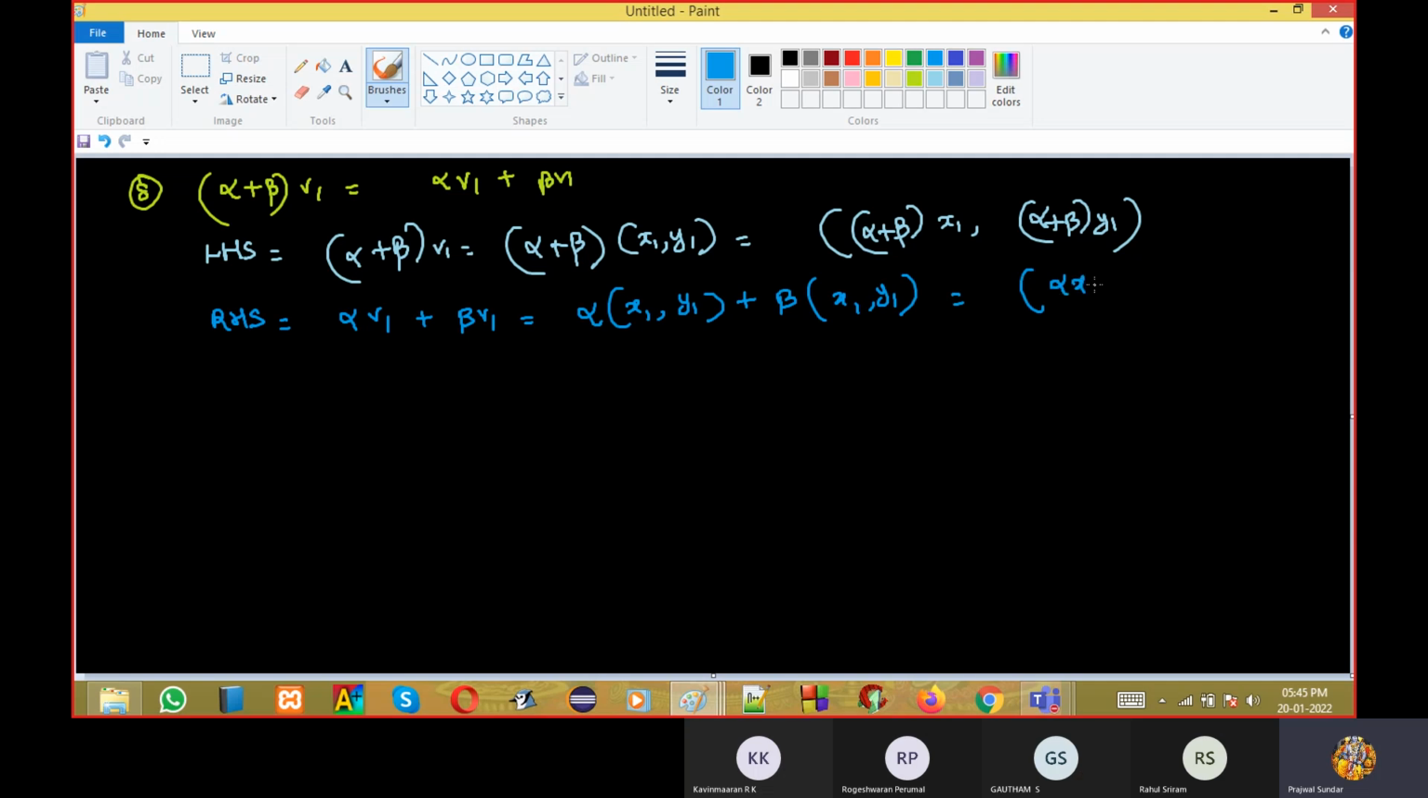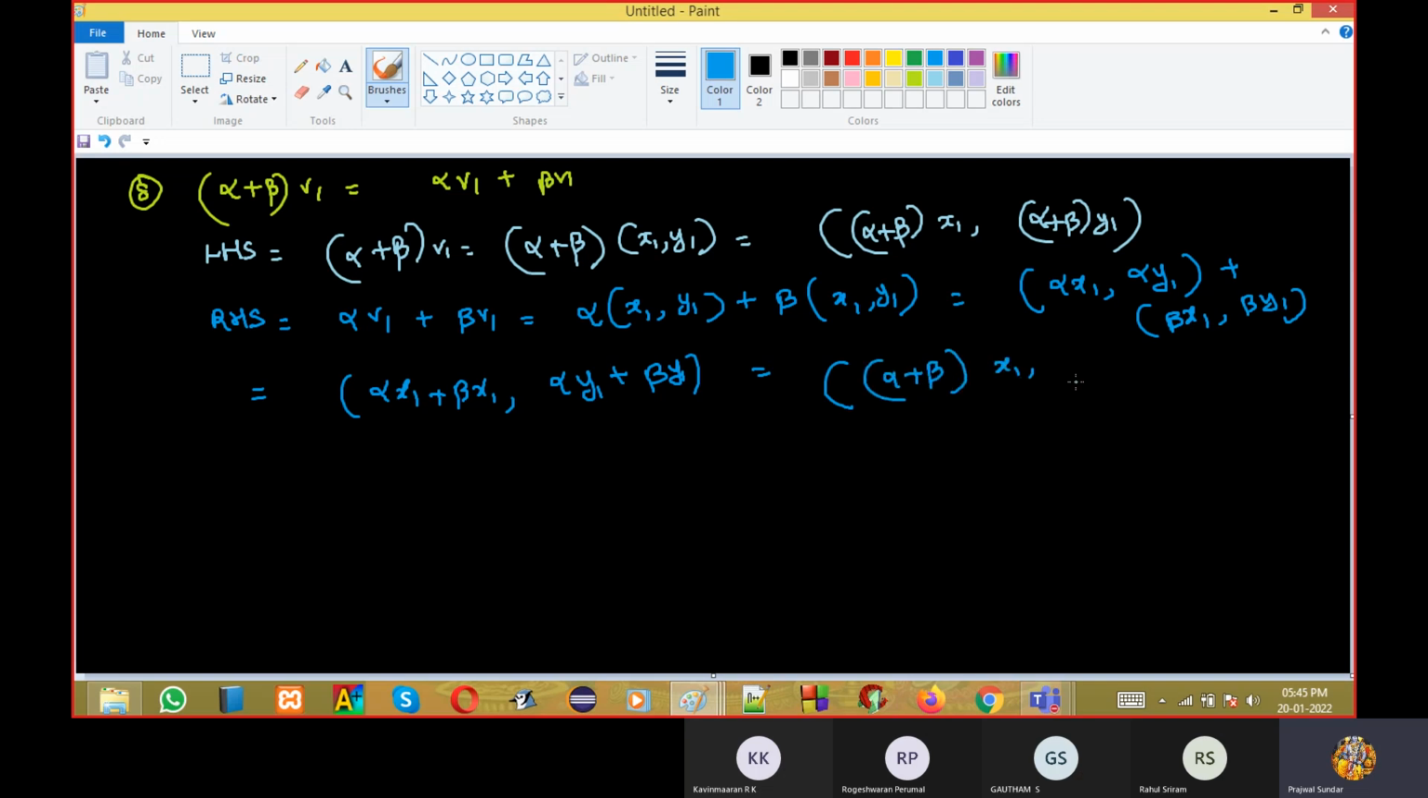This will be alpha x1 comma alpha y1. No step you should miss. You can't miss any step. All steps are important. Beta x1 comma beta y1. Next step you will write is equal to alpha x1 plus beta x1, alpha y1 plus beta y1. Even if it is very obvious, all steps should be very clear. (Alpha plus beta) into x1, (alpha plus beta) into y1. So I can say LHS is equal to RHS. I can say property 8 is satisfied.